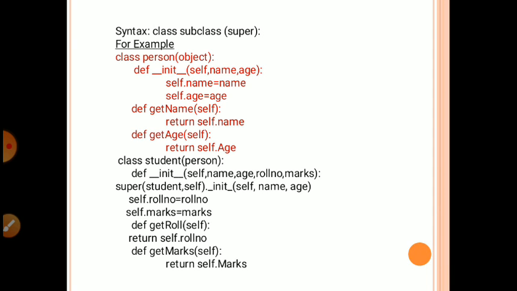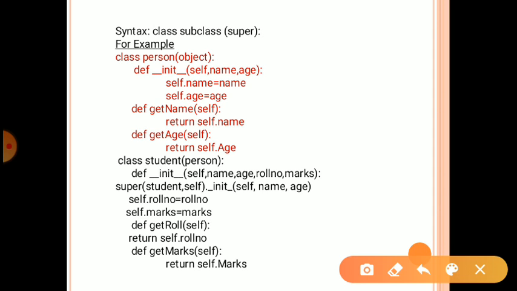Look here, we create an example of simple inheritance. First we create a class Person. Okay, here we pass the argument in parentheses as object. Then we define 3 functions. First function is defined __init__, a constructor type function.